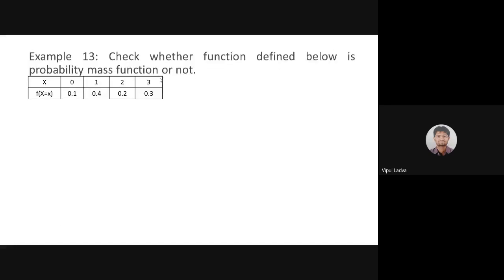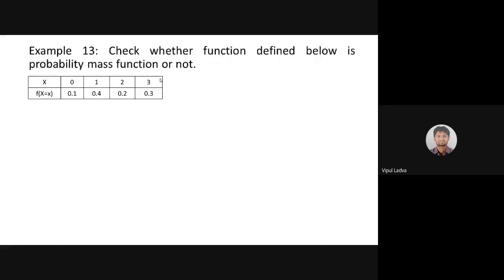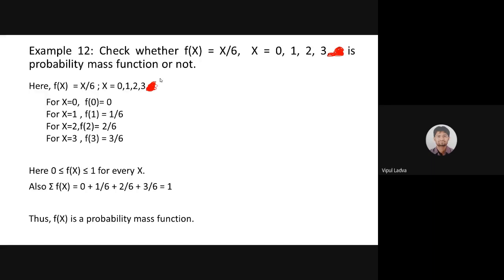Might be the case. It's okay. Let me go for the next one. Oh, this is for you guys. Check whether the function defined below is a probability function or not. What you are supposed to check? The provided table. If you compare this question with the earlier one, earlier I had provided a specific rule for the f of x, that f of x equals x by 6, with the range of x being 0, 1, 2, 3.